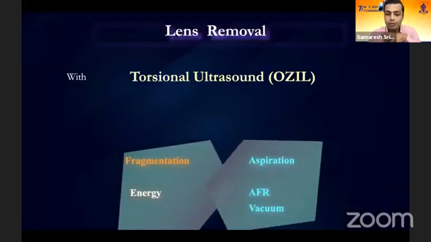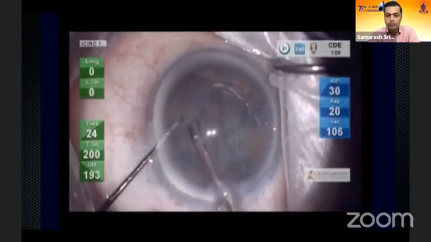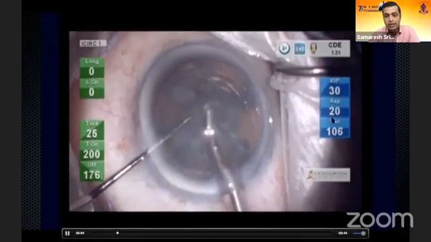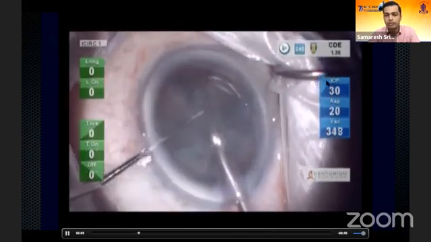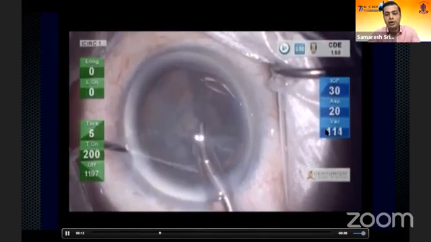When it comes to lens removal, we have to understand that there are synergistic and antagonistic factors. Your fragmentation and energy will try to push the nucleus away while your aspiration will try to pull the nucleus back into the phaco probe. So again, just to show you, on a Centurion Vision System with lower parameters, which means an IOP of 30, which corresponds to a bottle height of about 40, 42, a flow rate which is low at 20, and an appropriate vacuum.